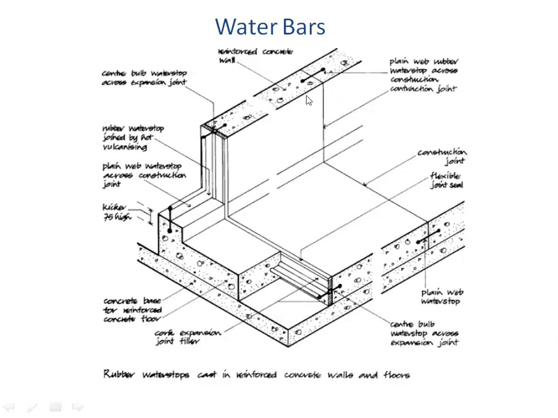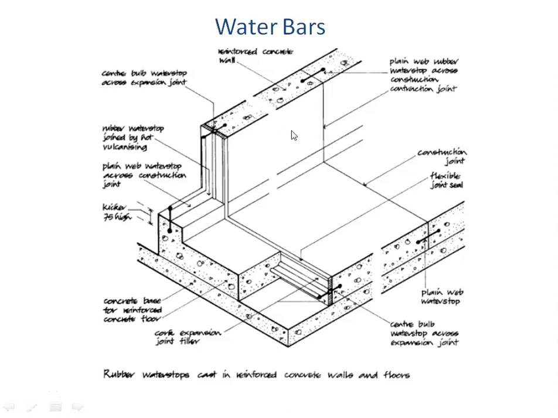So what you will see is that this is the construction joint. What it means is that this part of the concrete on this side, left side, is going to be cast on one day, and the second part will be cast after some time, after this part is set. So this water bar, which is a long length of strip like this, a rubber strip like this, will be put inside this concrete, partly inside the first part of the concrete and partly in the second part of the concrete.